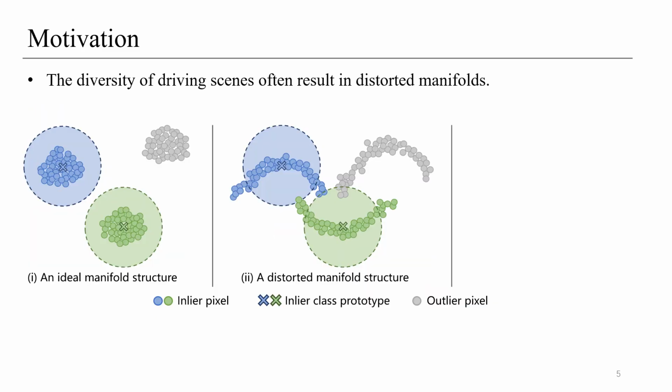From the embedding space perspective, driving scene diversity distorts manifolds in the embedding space. Since logits predictions rely on the cosine distance between pixel embeddings and classifier weights, this distortion affects the accuracy of the predicted logits. However, previous studies show that despite distortions, similar data still remains within the same manifold, indicating that the manifold structure contains intrinsic relationships of data.